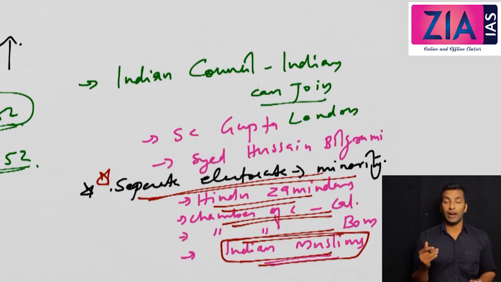Now, what is the idea? Why was separate electorate given? Obviously there will be two reasons: the nationalist version and the government reason. When we discussed the partition of Bengal, the government version was that Bengal was such a huge territory and difficult to administer, and the nationalist version was that it is a policy of divide and rule. So here also let's see the government version and the nationalist version.